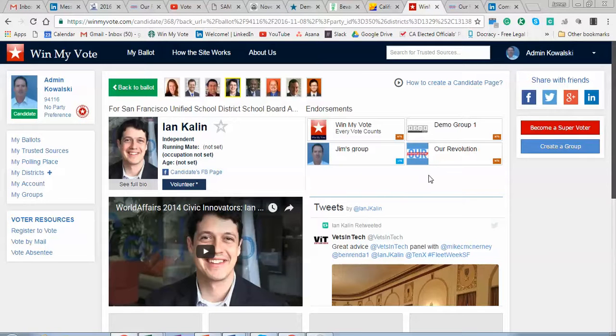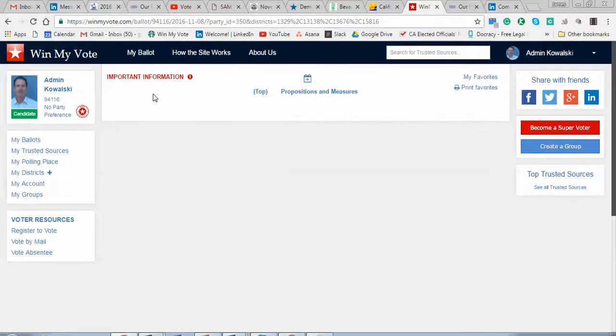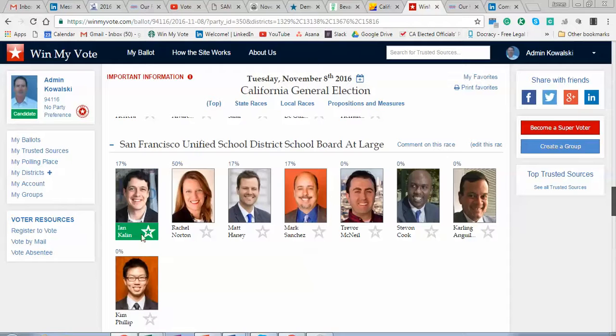And groups and organizations can then reach out to all of their members and say, select this as a trusted source, and then go through your ballot and look for our endorsements. And then I can say, yep, got it, click, he's my guy, and go back. And now, again, he's very easily indicated that he's my favorite.